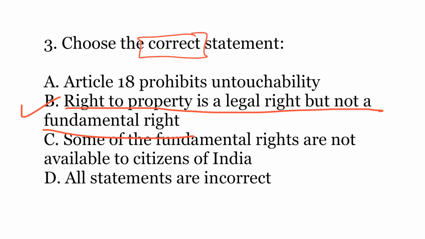So statement A, Article 18 prohibits untouchability, is incorrect because it is actually Article 17 that prohibits untouchability, and Article 18 actually abolishes titles. Also, the third statement that some of the fundamental rights are not available to the citizens of India is wrong because there is no such fundamental right which is not available to citizens of India. If it had said non-citizens, then this statement would have been correct.